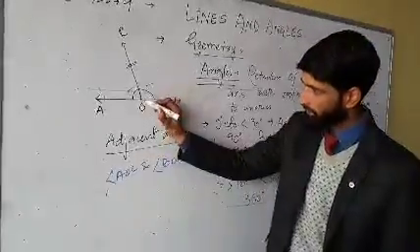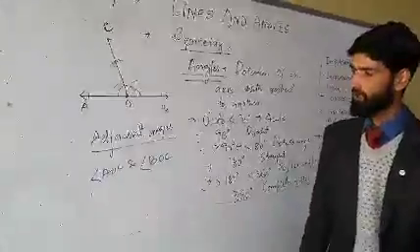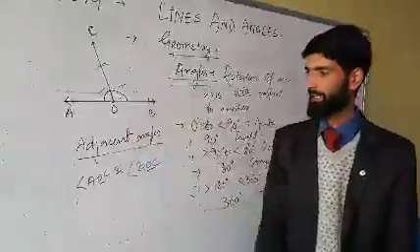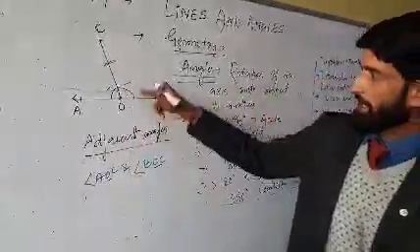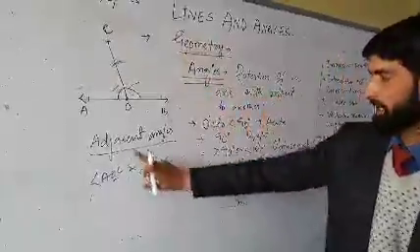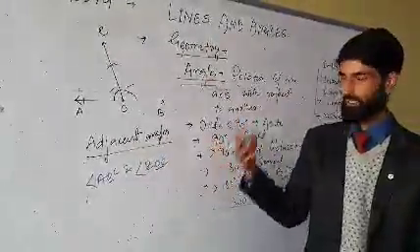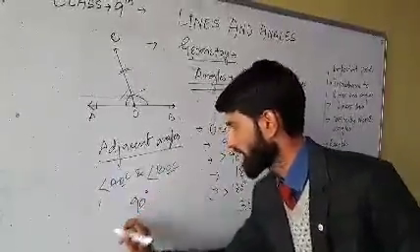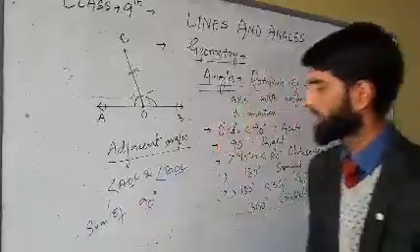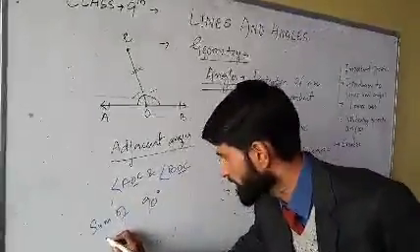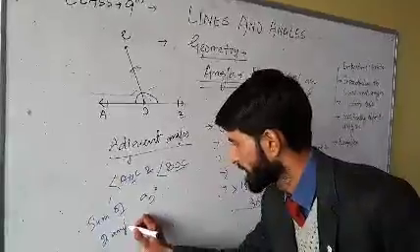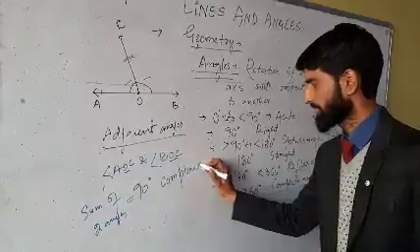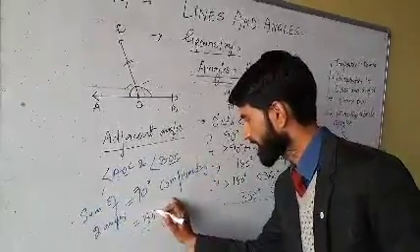Clearly you can see that the vertex is common, both the angles are formed at point O, and they have got a common arm. OC is common in both. OC is the common arm of the angles. So two angles which are having a common vertex and a common arm are called adjacent angles. Now their sum can be anything. It can be 90. If the sum of two adjacent angles or any two angles is 90 degree, then they are called complementary, as you have studied in your earlier classes. And if the sum is 180 degree, then they are called supplementary.